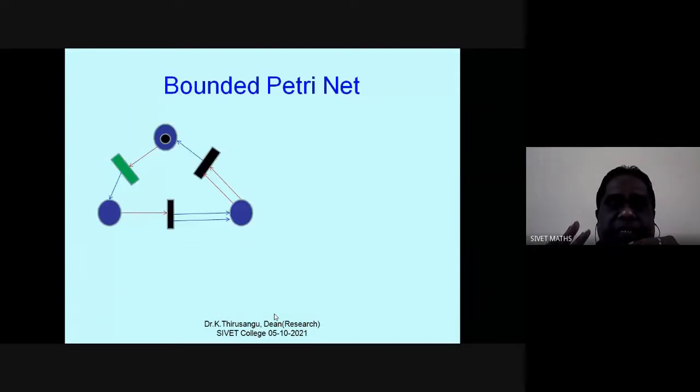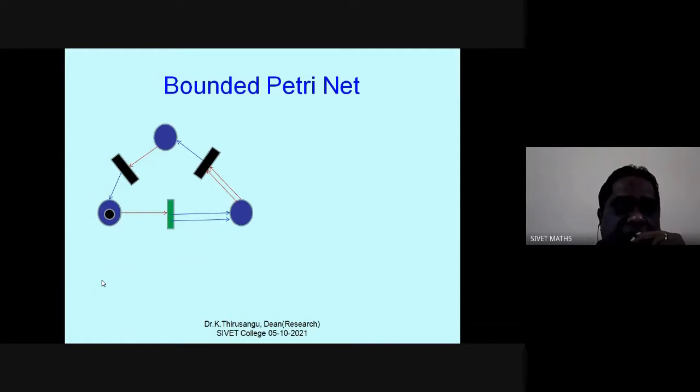Bounded Petri nets. Bounded means at any cost, the total number of tokens in a particular place never exceeds a certain number. So such a net is called a bounded Petri net. For example, if I fire this transition, it will move here.